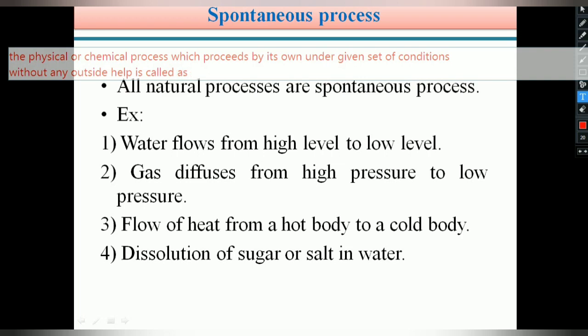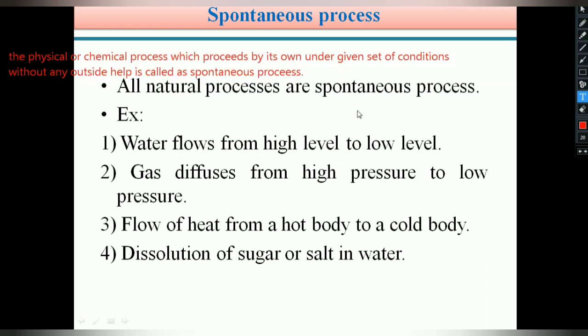It means it takes place instantaneously without any external energy or external support. So these types of processes are known as spontaneous processes, which take place by themselves.